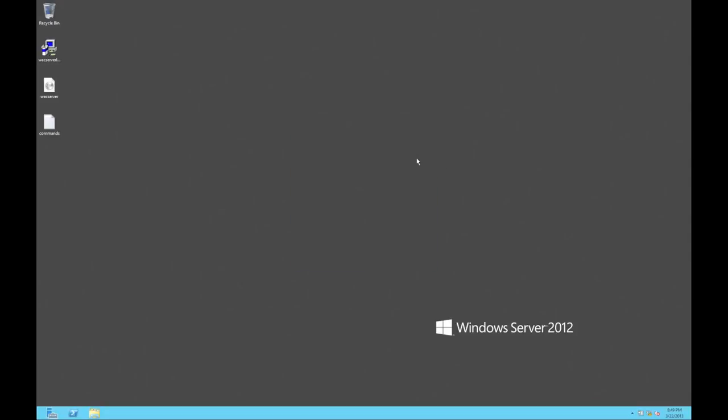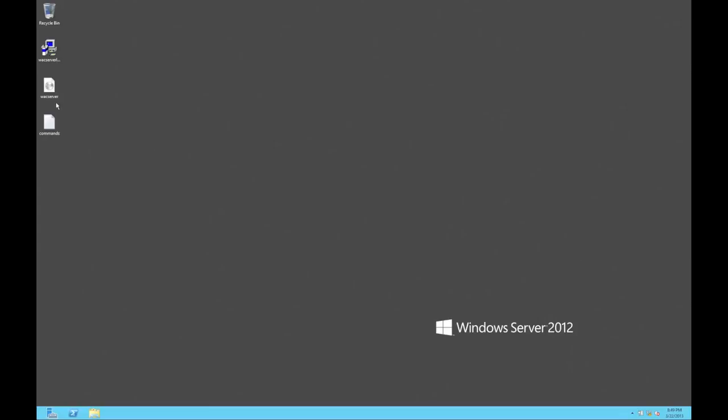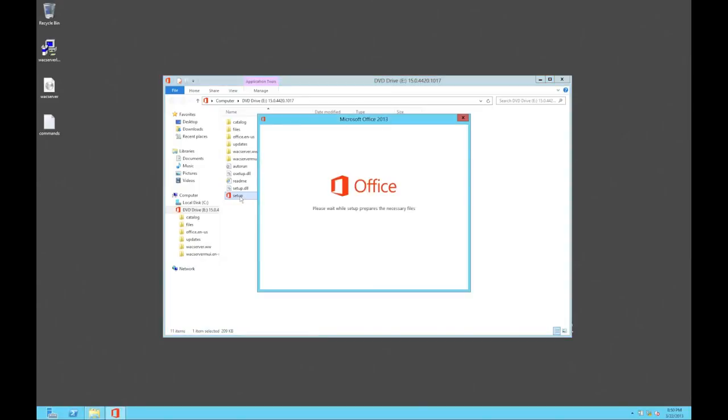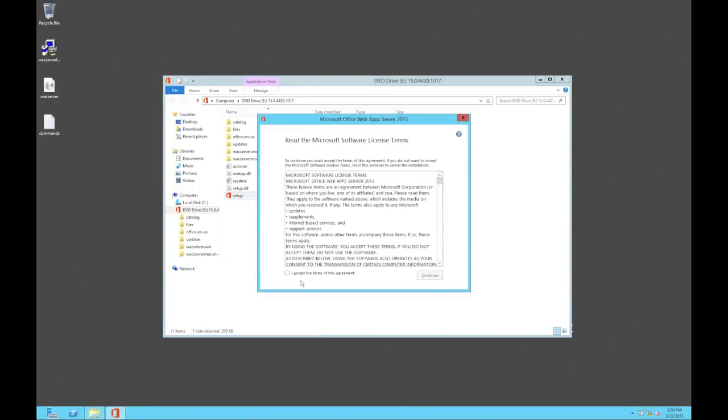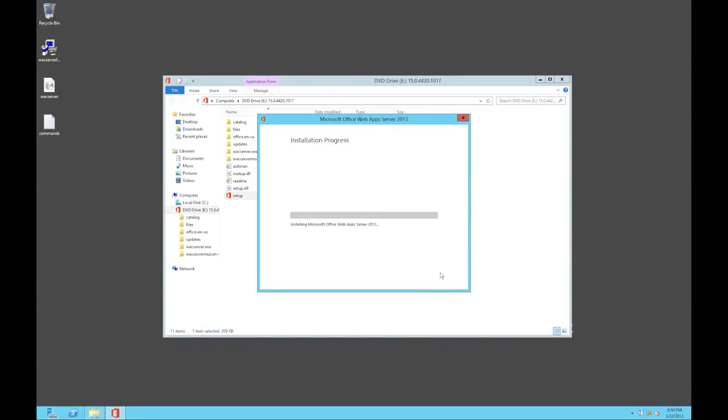Just get rid of those. Okay, so I've copied the image to my server, it's here. So let's open it up, we'll have a look. There it is, so we'll just run setup. Accept the license agreement after reading all of it, of course. So select where it's going to go, select install now and just let it run. Shouldn't take too long.